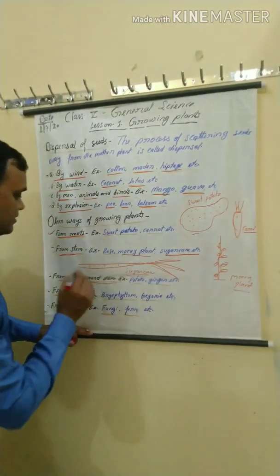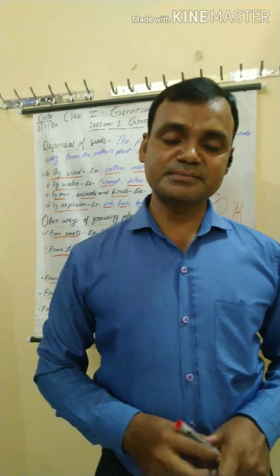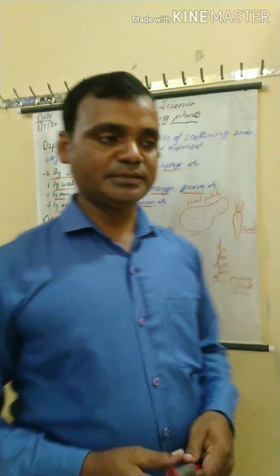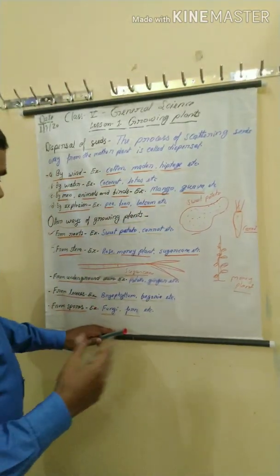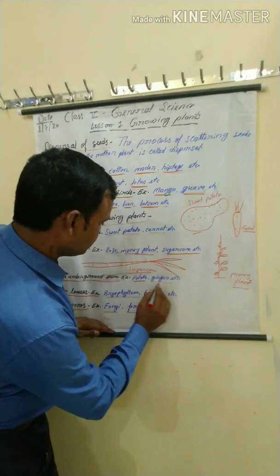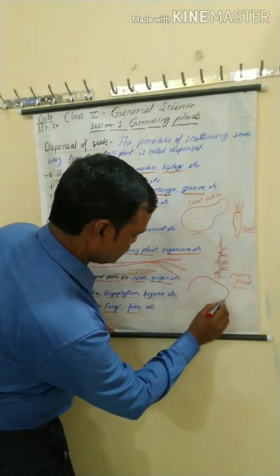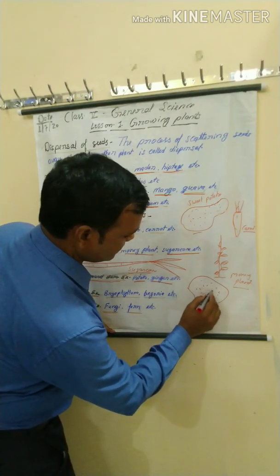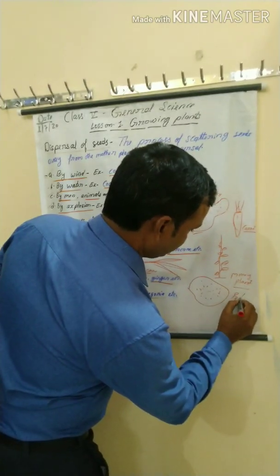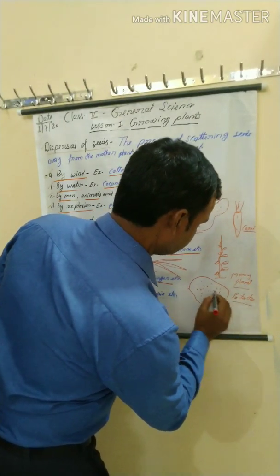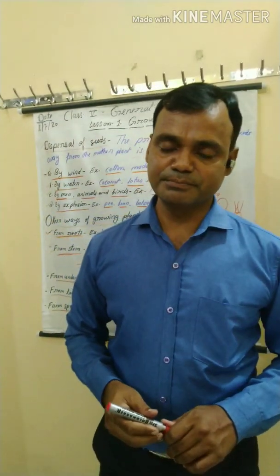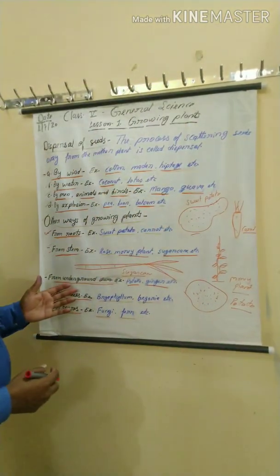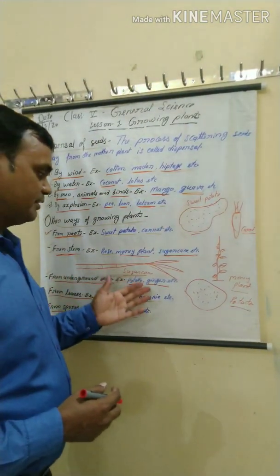Now next, underground stem. Some stems are found underground in the soil, and that stem is called an underground stem. Examples: potato and ginger. See the diagram of potato. Suppose this is a potato, and here are the eyes. With the help of the eyes, new plants grow. Small eyes are found on the potato, and these grow into new plants. From underground stem, examples: potato and ginger.